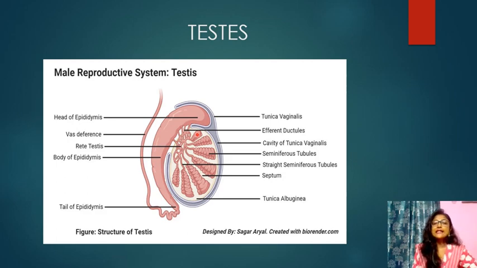Male germ cells undergo meiosis to form the sperms. Sertoli cells provide nourishment to the germ cells. That means these germ cells require certain nourishment, which they get with the help of these Sertoli cells. The region outside the seminiferous tubules is called the interstitial space, where we find the Leydig cells. So here we can get the sperm. With the help of the testes, we will get the sperm. That's why it plays an important role.